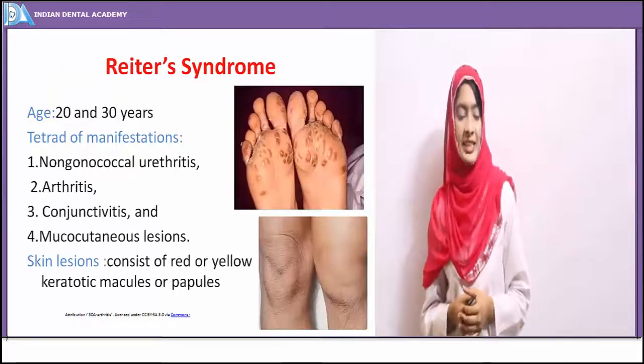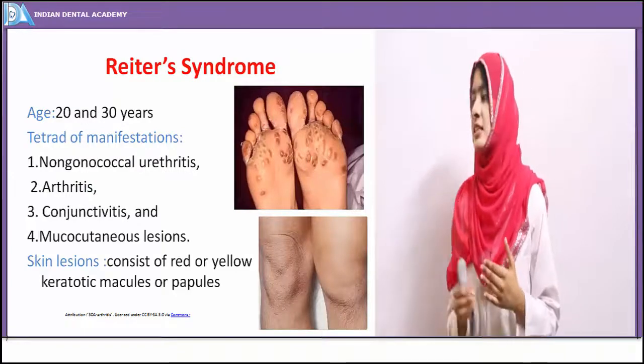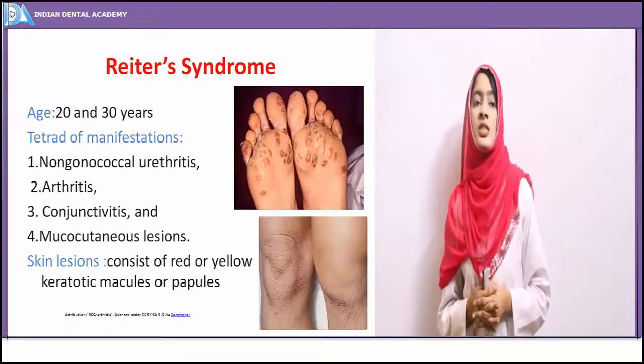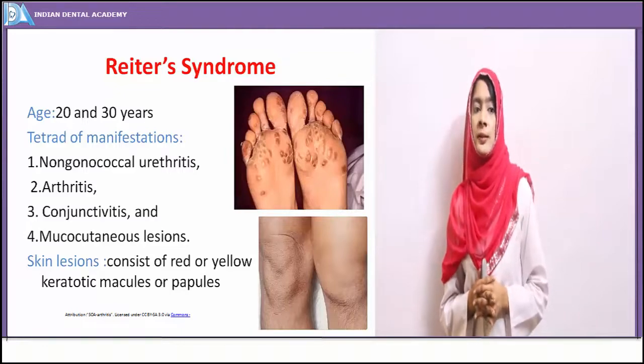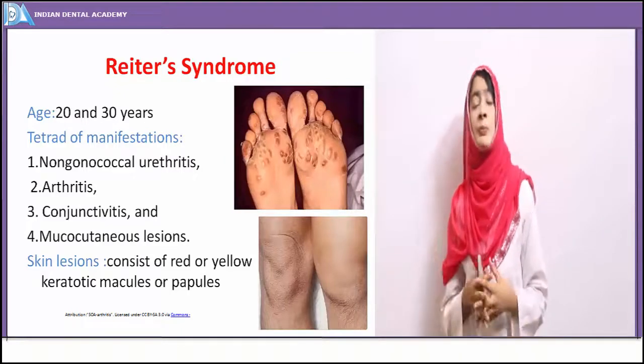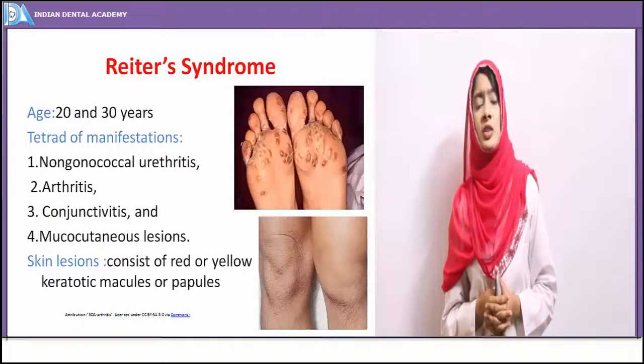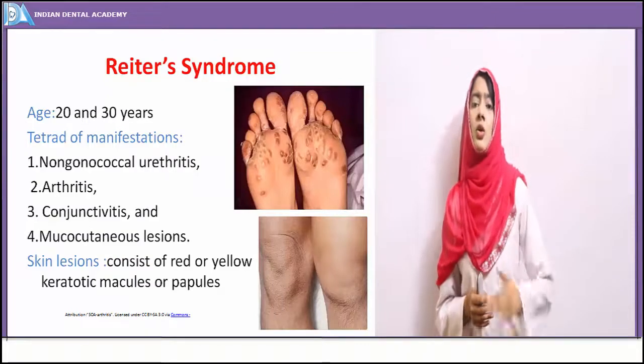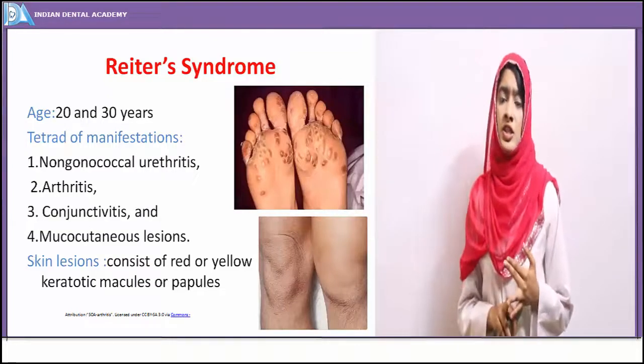Supportive measures are taken. That's about Behcet syndrome. Now we'll see the other common disease of unknown etiology, that is nothing but Reiter syndrome. Reiter syndrome is also a chronic disease. It is of unknown etiology.